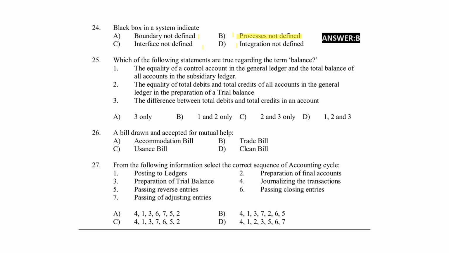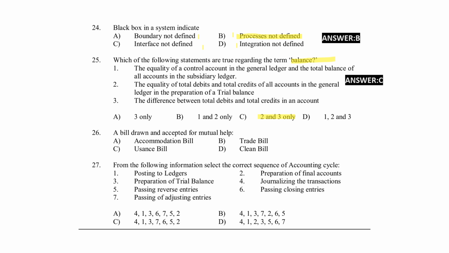Next, which of the following statements are true regarding the term balance? The equality of a control account in the general ledger and the total balance of all accounts in the subsidiary ledger. A second statement, the equality of total debit and total credit of all accounts in the general ledger in the preparation of trial balance. Next statement, the difference between total debit and total credit in an account. Here, right answer for the question, option C, 2 and 3 only.